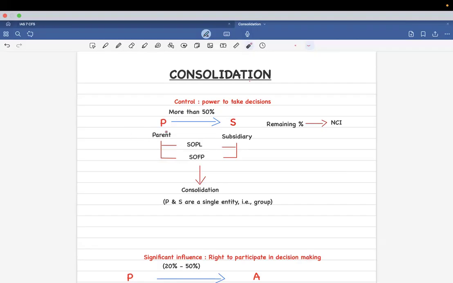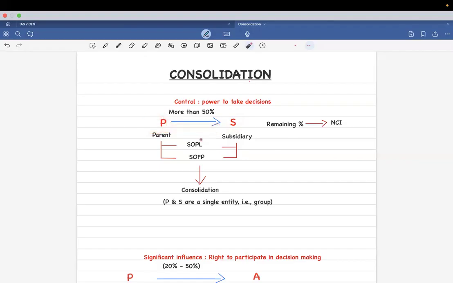So here, when we talk about consolidation, we are going to use alphabets as company names. First of all, suppose there is a company P and there is a company S. What P did is P purchased more than half of S, that is beyond 50 percentage.